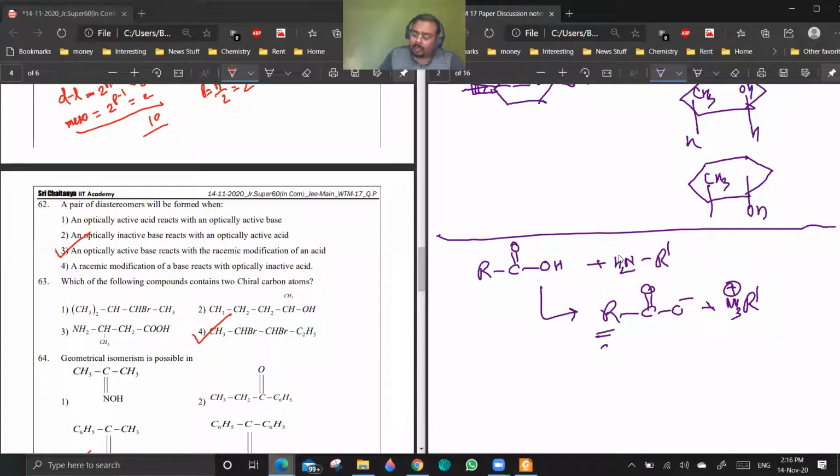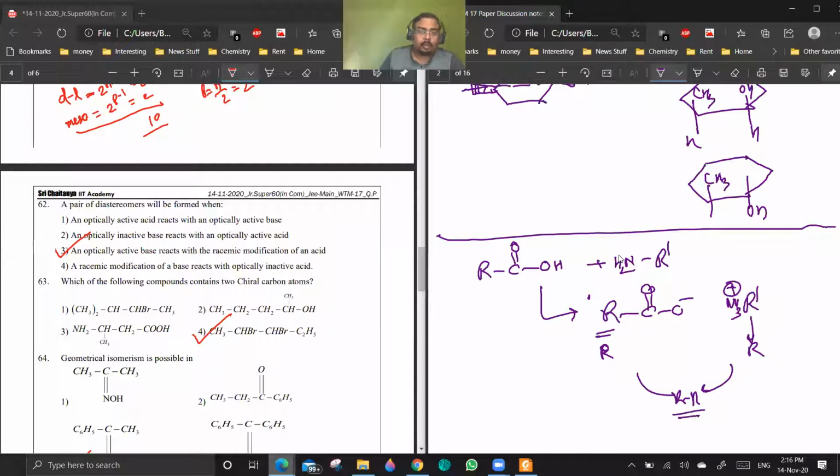Now if this alkyl group is having an R configuration, and this is also having R configuration, then you will get the product to be RR. So if you are having an optically active acid and an optically active base, then you will get a single compound.